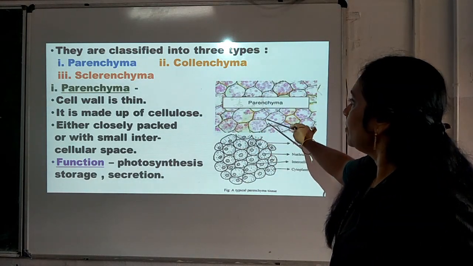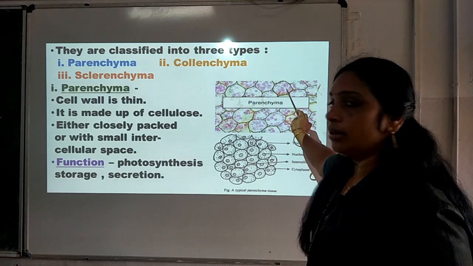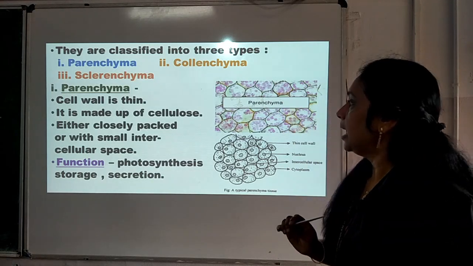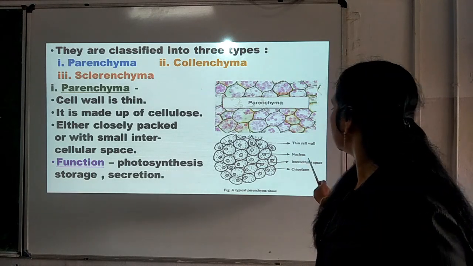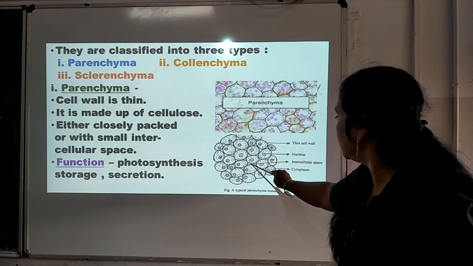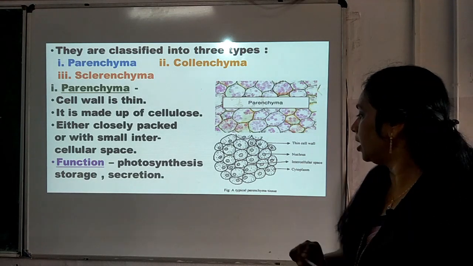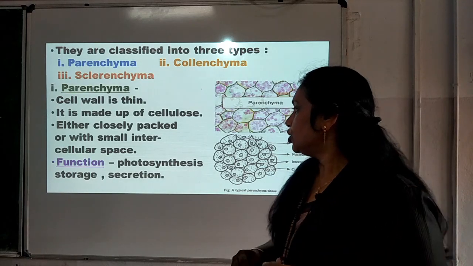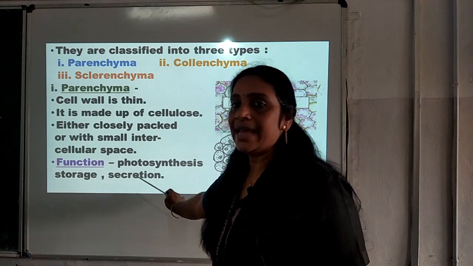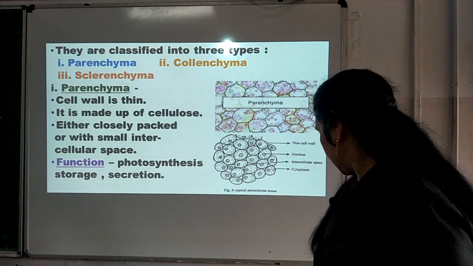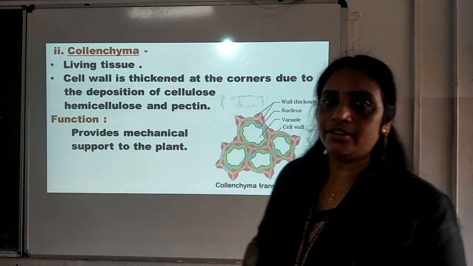You can see here the cell wall is thin, it is made up of cellulose and it is either closely packed or with small intercellular space. You can see intercellular space is present here in the case of a typical parenchyma tissue, and the function is photosynthesis, storage and secretion.